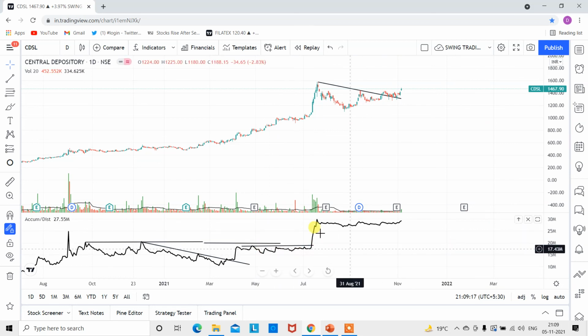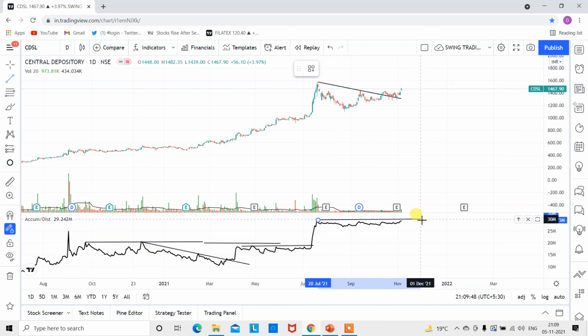you see the volume has moved from 17 to almost 20, 23, 30 million, about 3 crores of trading volume, almost a 50% jump in volume. This cluster of candles and this volume rise clearly indicate that people have entered, the new buyers or the new accumulators or the big players are accumulating it. And now a situation has emerged here also. Now we are also participating in CDSL.